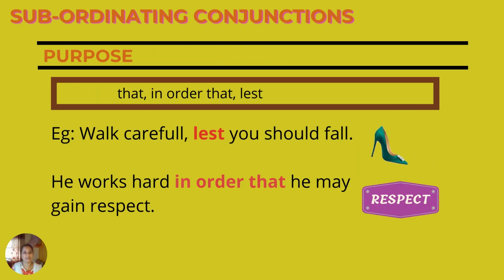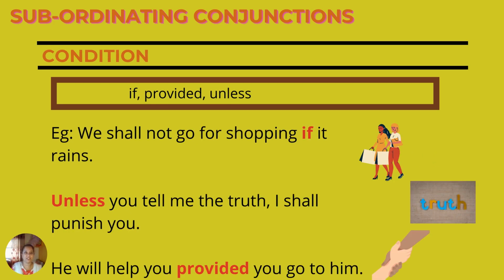Coming to the next category, purpose: that, in order that, and lest. Walk carefully, lest you should fall. If you don't walk carefully, you'll fall. He works hard in order that he may gain respect. Correct? So what is the purpose of him working so hard? Because he wants to gain respect. Okay. Next category is condition.